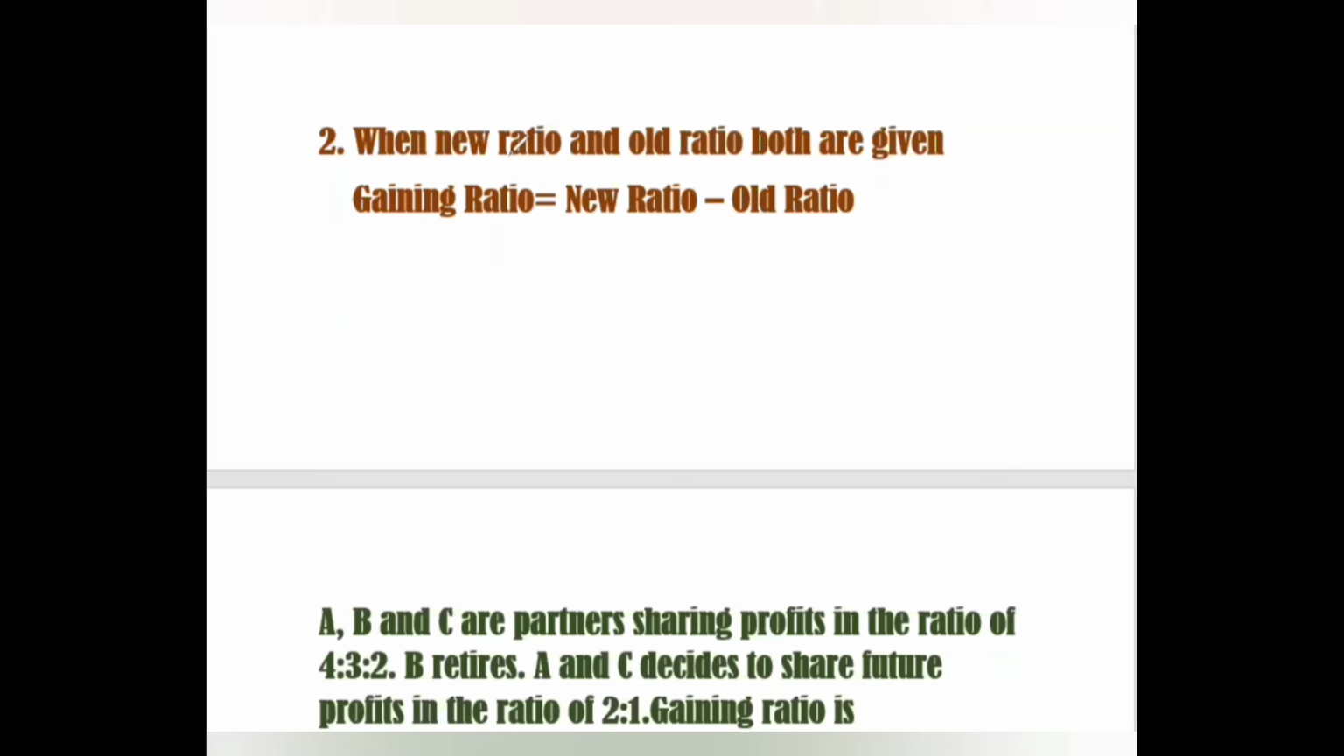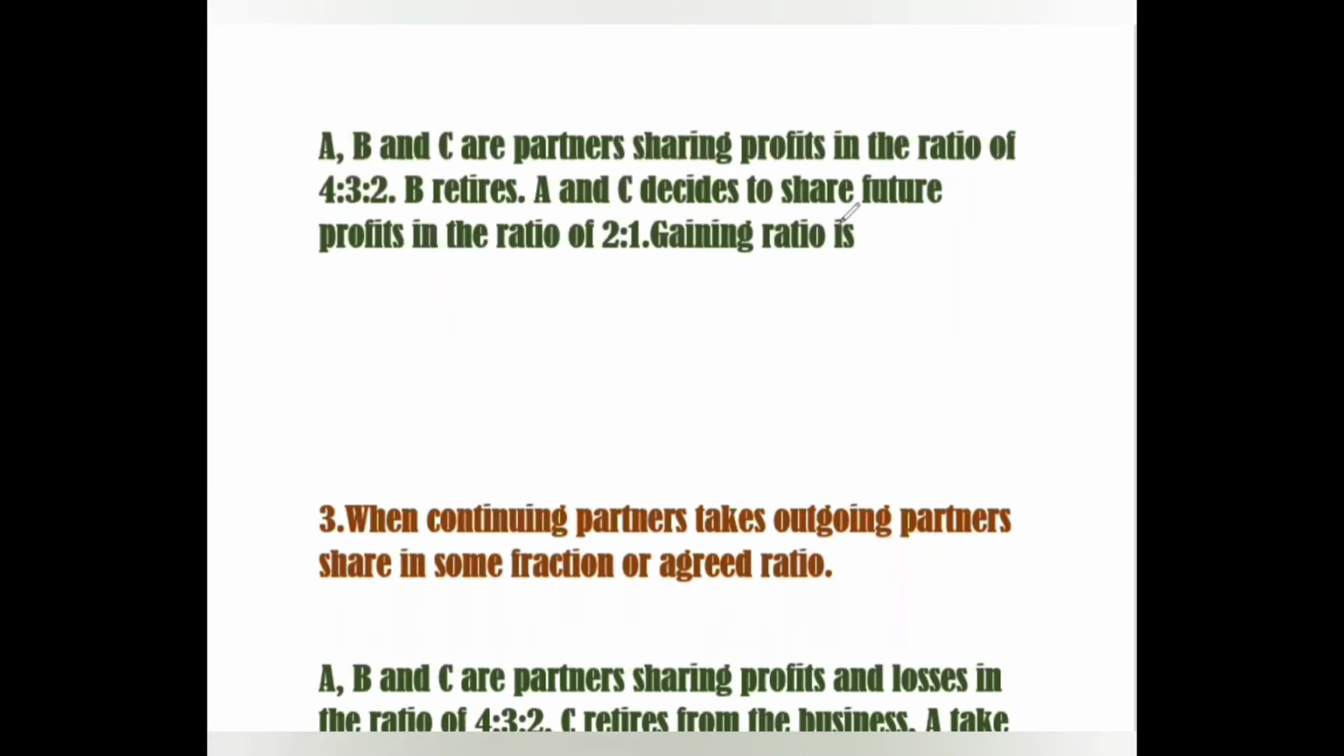And the second situation is when new ratio and old ratio both are given, then we will just apply the formula, that is gaining ratio equals new ratio minus old ratio. See, here the question is: A, B and C are partners sharing profits in the ratio of 4:3:2. B retires. Now we cannot calculate it as we calculated earlier. A and C decide to share profits in the ratio of 2:1. So this is their new ratio after retirement of B, and this is their old ratio.